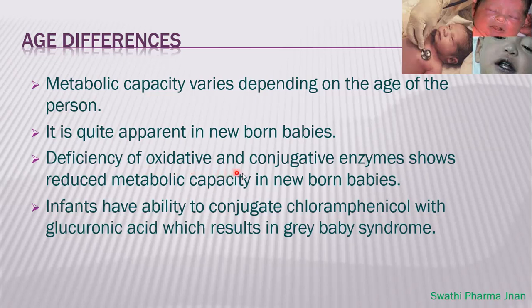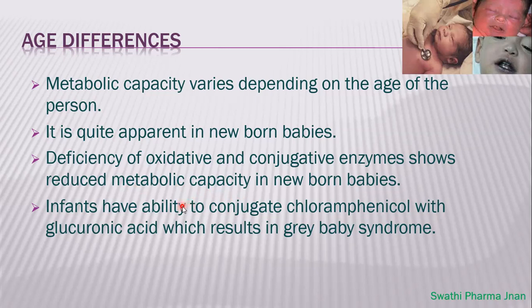Deficiency of oxidative and conjugative enzymes shows reduced metabolic capacity in newborn babies. In newborn babies, the oxidative enzymes and conjugative enzymes are not present. So because of this deficiency, it shows reduced metabolic capacity.